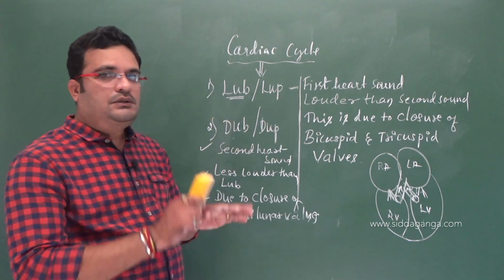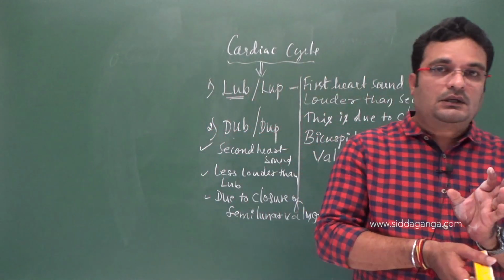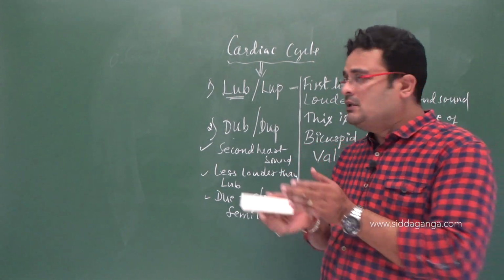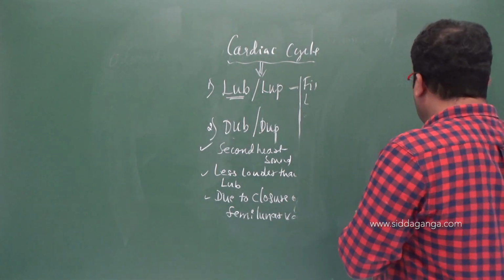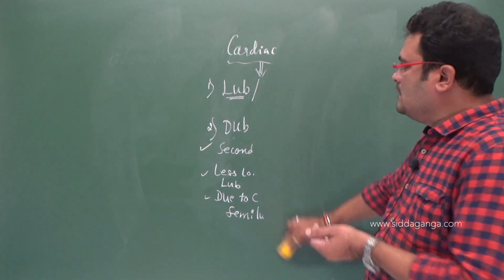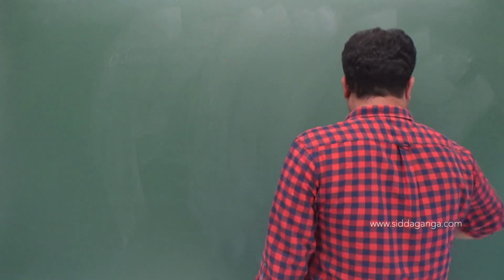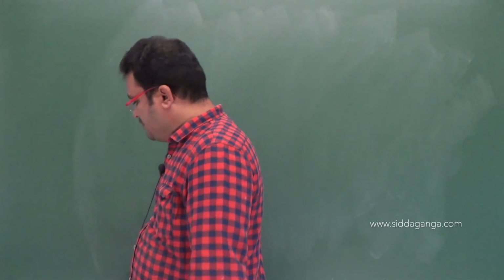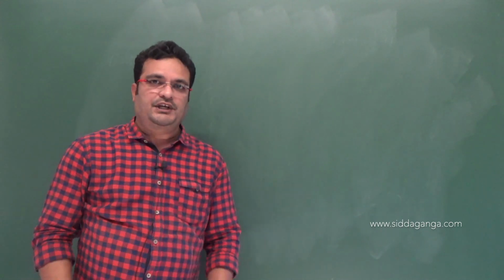So this is about the cardiac cycle, cardiac output, heart rate, stroke volume and this heartbeat, lub and dub. Okay, so let me start one more very important topic of this chapter called ECG.